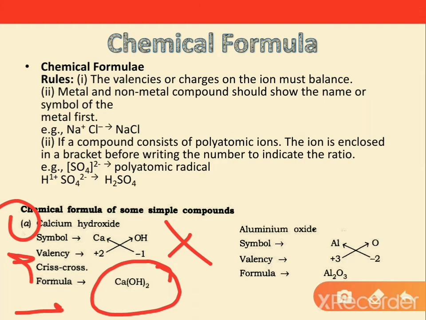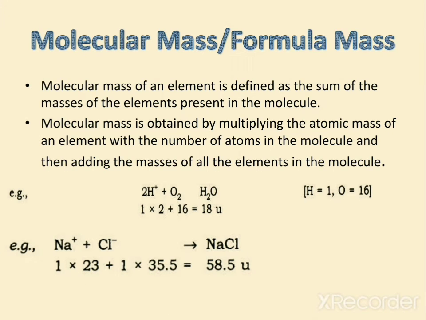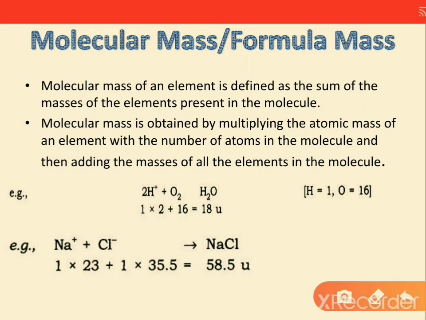We have example 2, that is aluminum oxide. Write the symbols, that is Al and O. Valency +3 and -2, just crisscross it and we will get the formula Al2O3. Now we have the molecular masses and the formula masses.